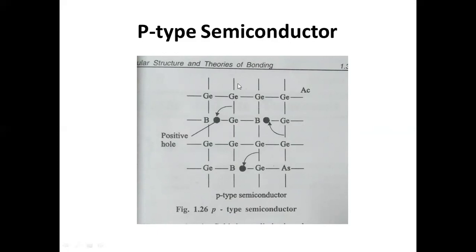And this is called a p-type semiconductor. Since positive sites are being created when a trivalent boron atom is added to germanium crystal, this is called a p-type semiconductor.